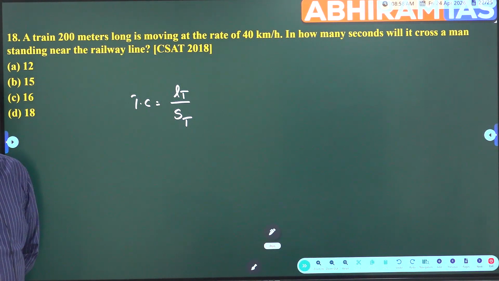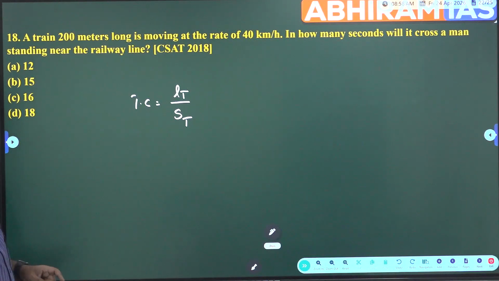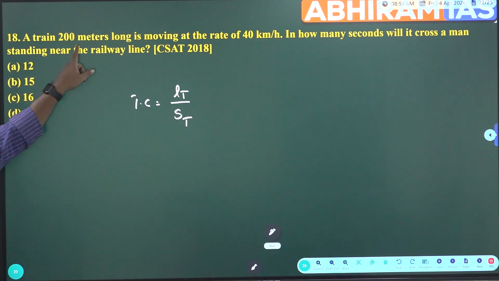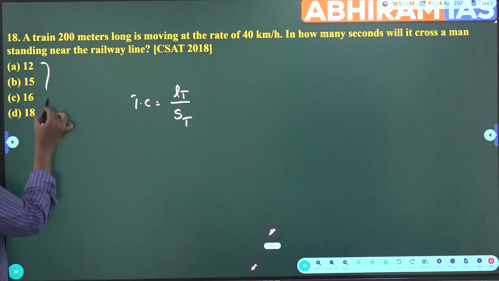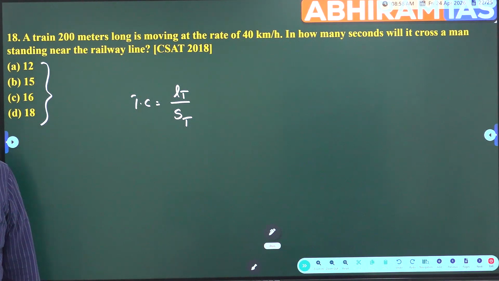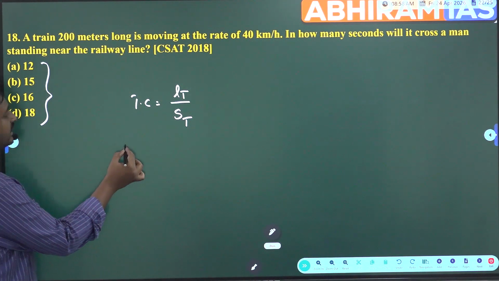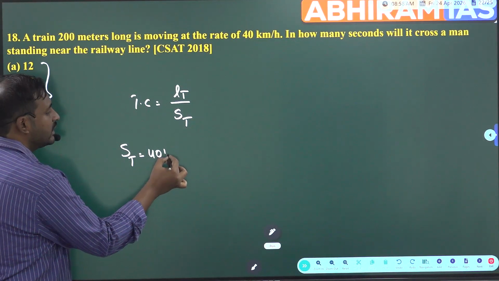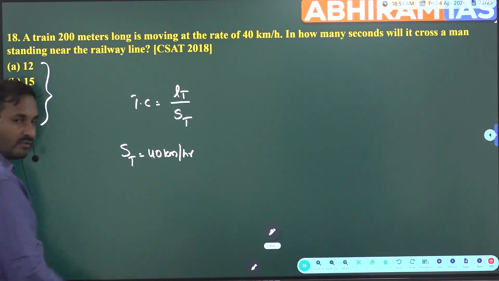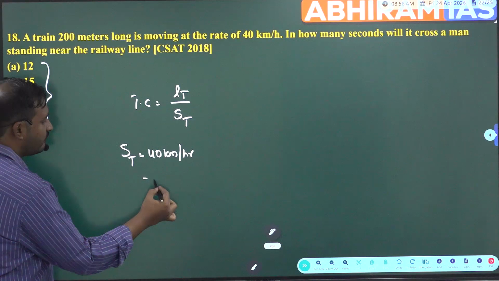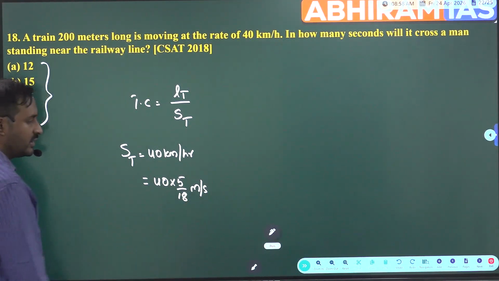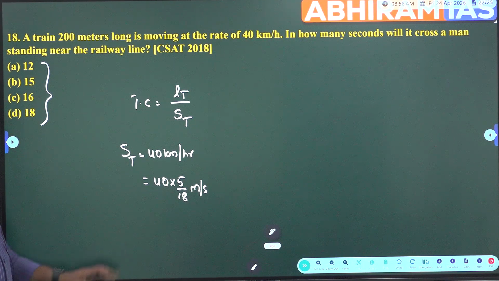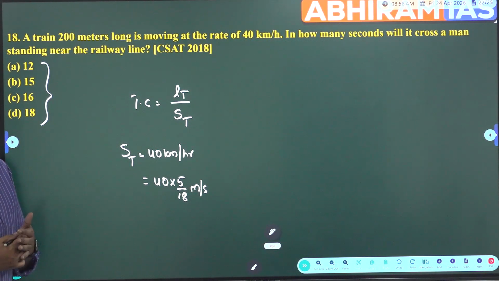We don't require any other things here. But please be careful with the units, students. Usually the length will be in meters, speed will be given in kilometers per hour, and the time taken to cross will be in seconds. So please convert that kilometer per hour to meter per second. So what is the speed of the train they have given us here? 40 kilometers per hour. So now it will become what? 40 into 5 by 18 meters per second. No need to cancel. Put like that only. Later we will cancel it.